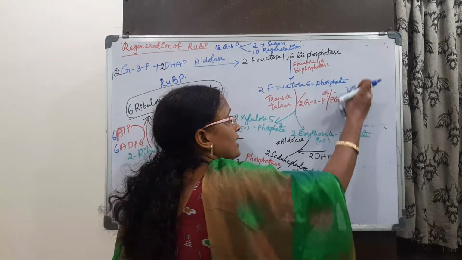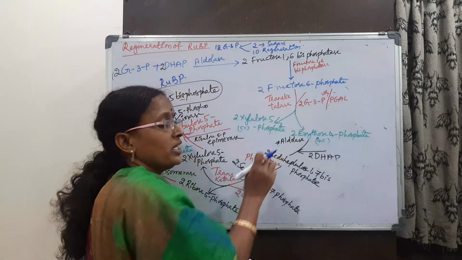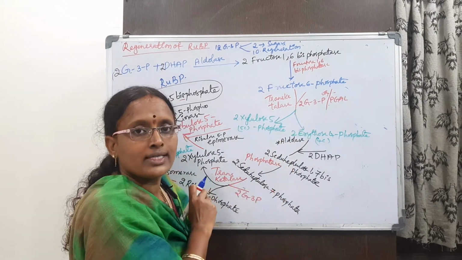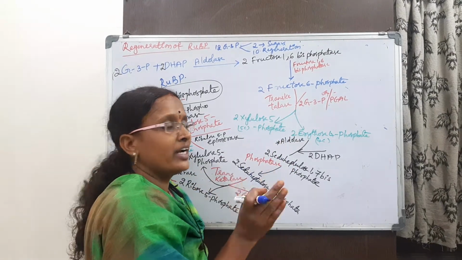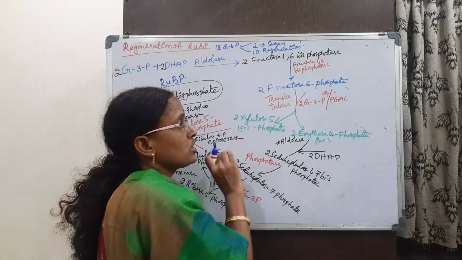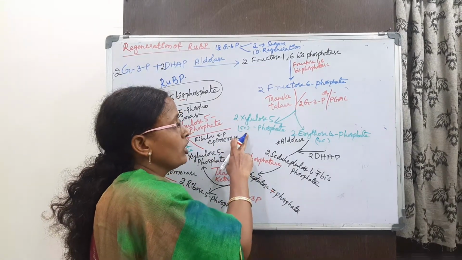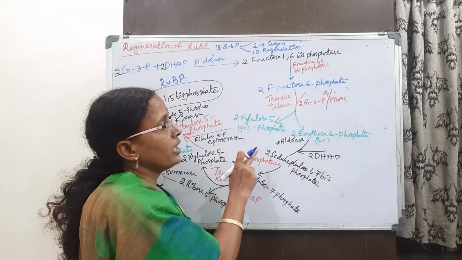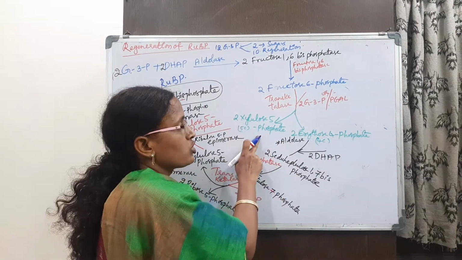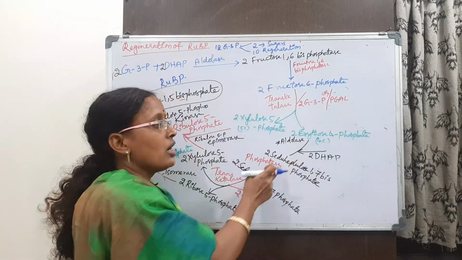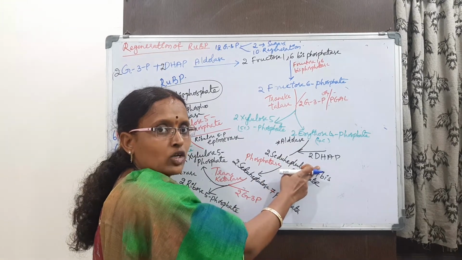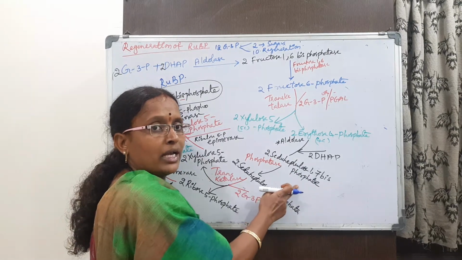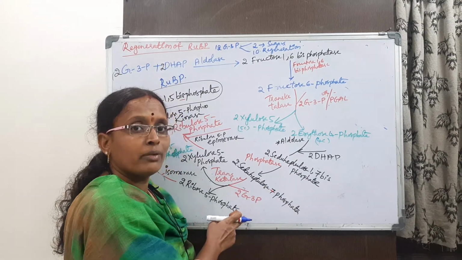When coming to the regeneration, this fructose 6-phosphate in the presence of transketolase, by taking 2 molecules of glyceraldehyde 3-phosphate, is divided into a 5-carbon xylulose and erythrose. Erythrose again takes 2 molecules of dihydroxyacetone phosphate and forms sedoheptulose 1,7-bisphosphate. By losing the phosphate, it forms sedoheptulose 7-phosphate.